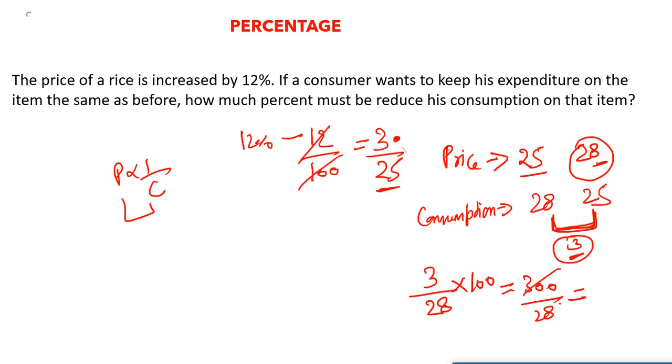Let's further solve this one. 4 7s are 28, 75 by 7, right? And this can be further written as 10 into 5 by 7, right? 10 into 5 by 7. So that is going to be the correct answer. I hope you got the question.